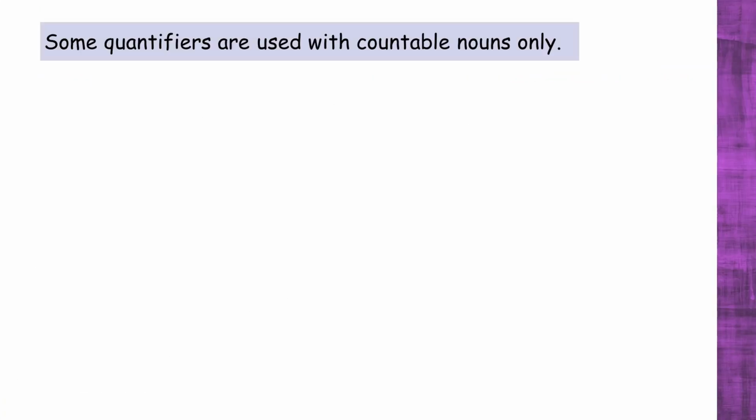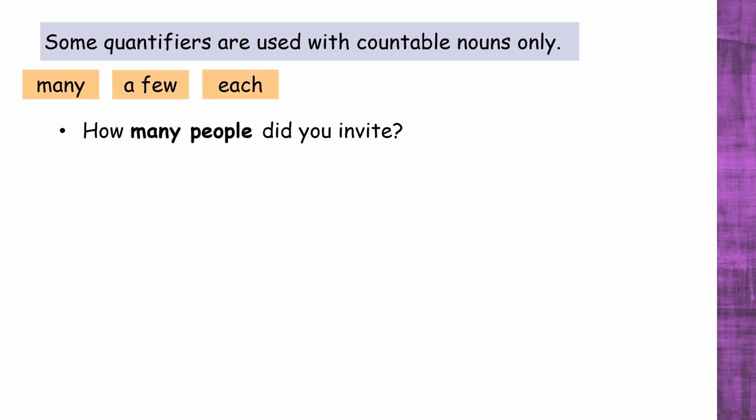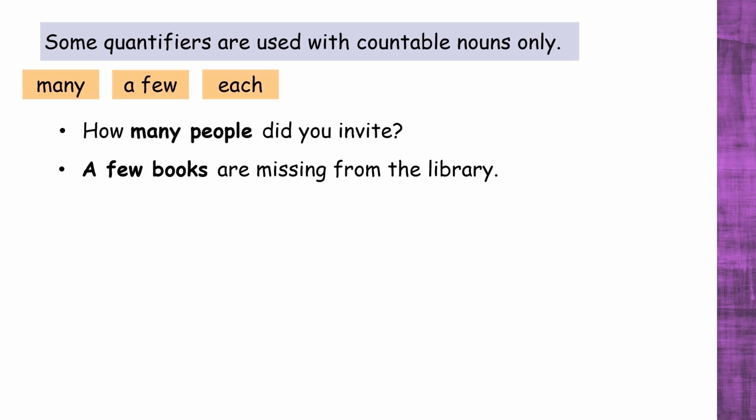Some quantifiers are used with countable nouns only. These are many, a few, and each. Let's see how we can use them. How many people did you invite? A few books are missing from the library.